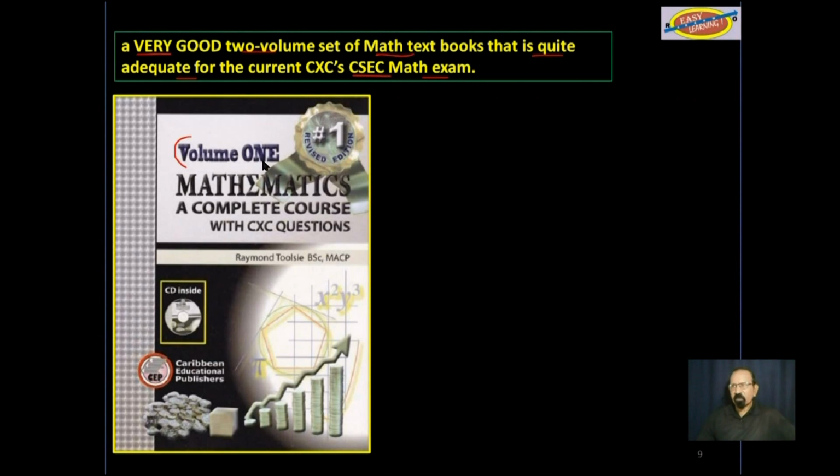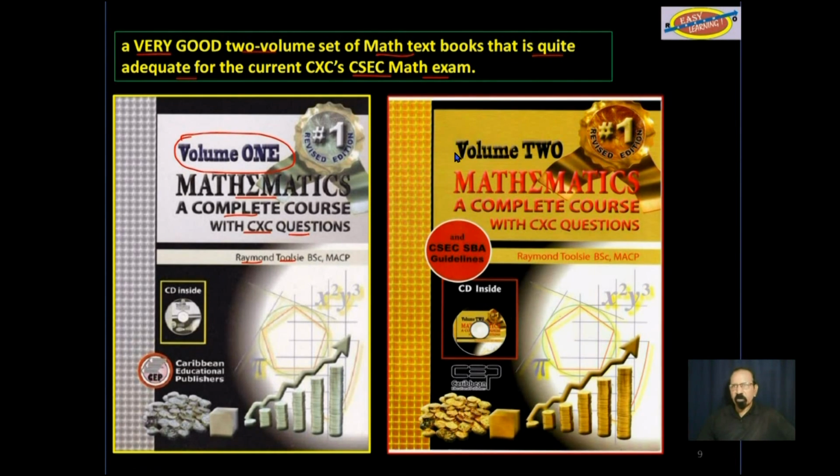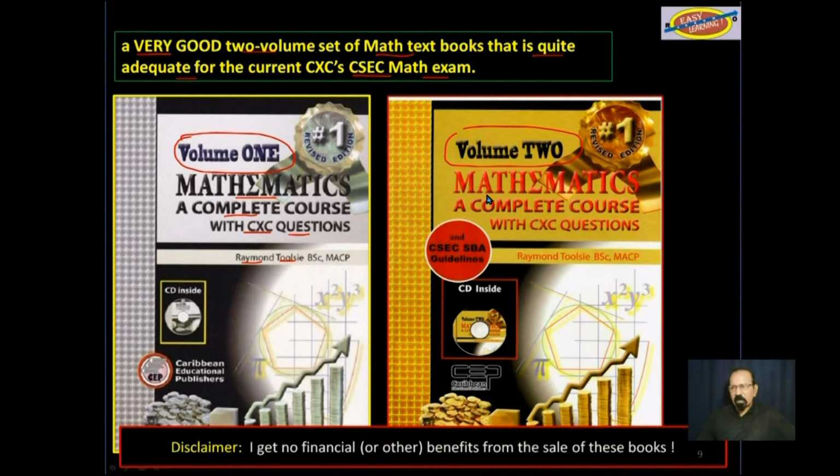This is a picture of volume 1, Mathematics, a complete course with CXC questions by Raymond Tulsi. And this is a picture of volume 2. Disclaimer, I get no financial or other benefits from the sale of these books.